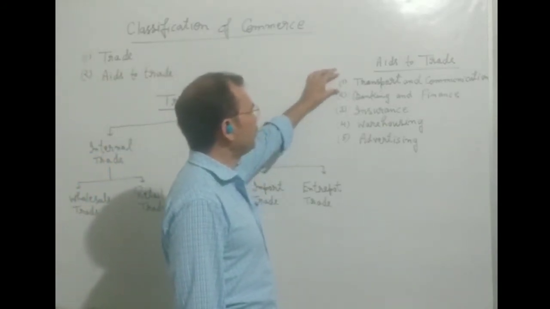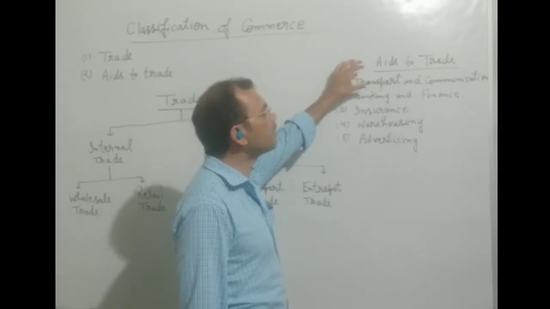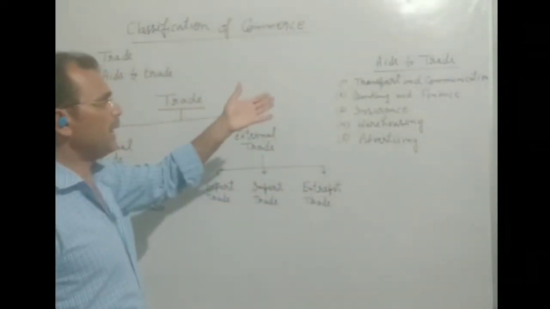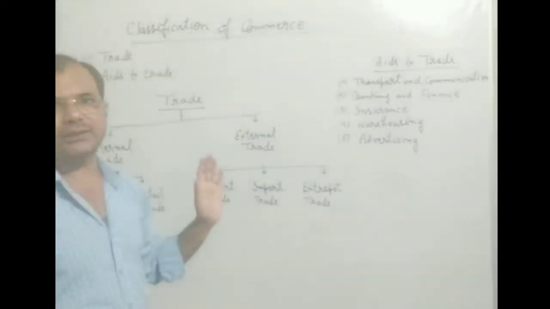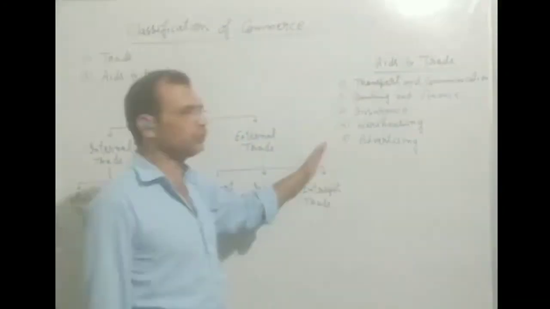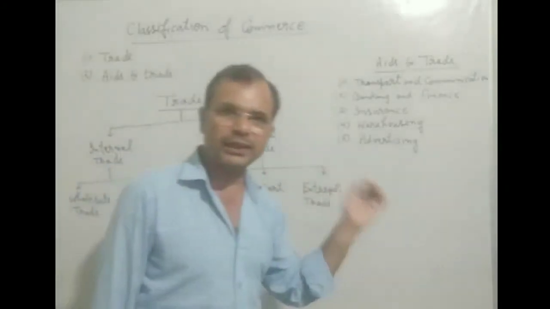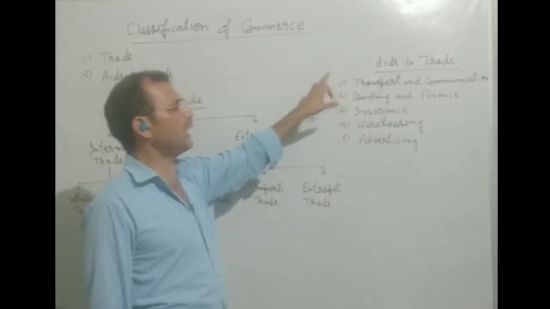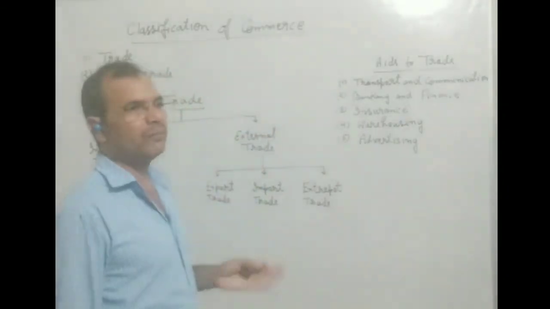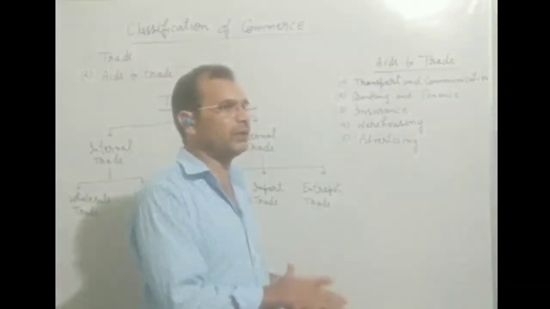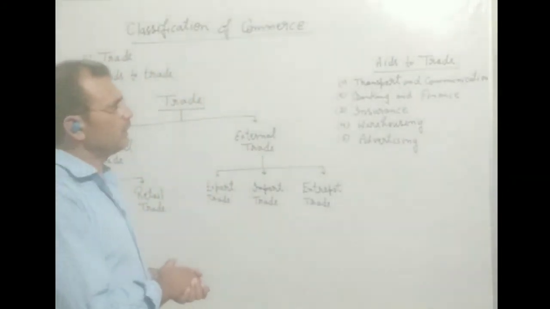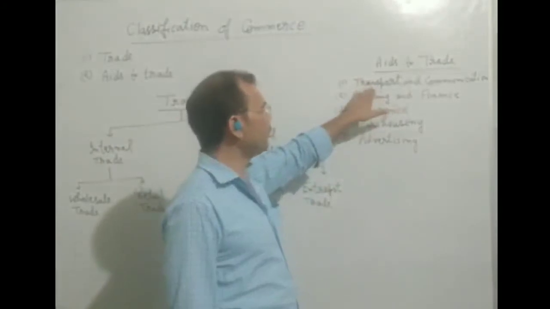So this is very important, and we can say this is a service sector, and it will be included as tertiary industry. This type of work is done in tertiary industry, as I have told you. So without the help of transportation, we cannot transport our goods from one place to another place. In this way, transport is very important.